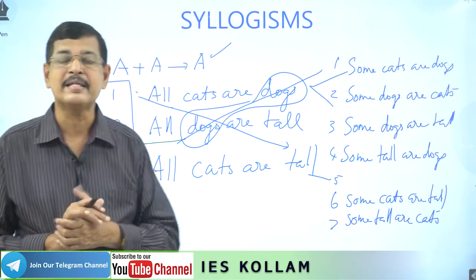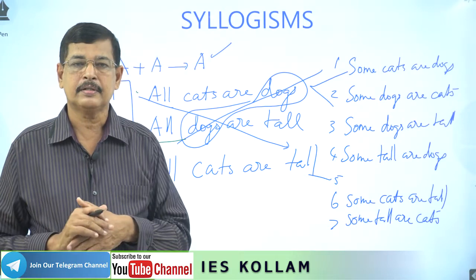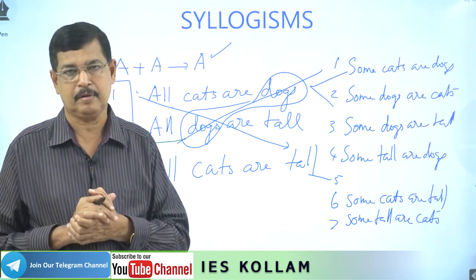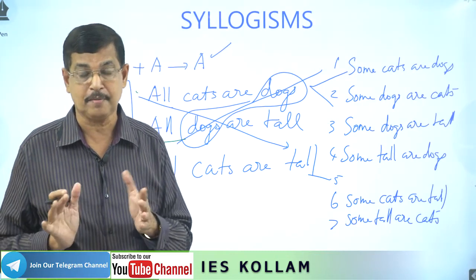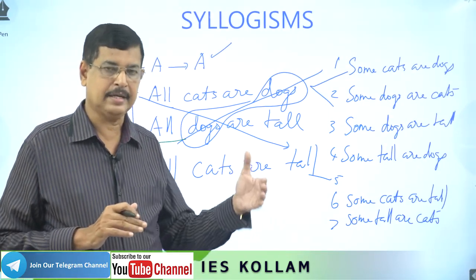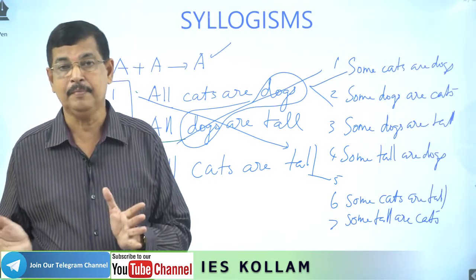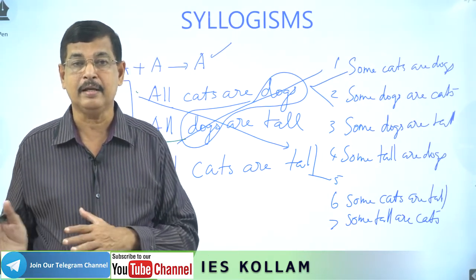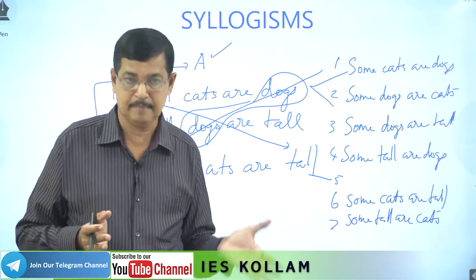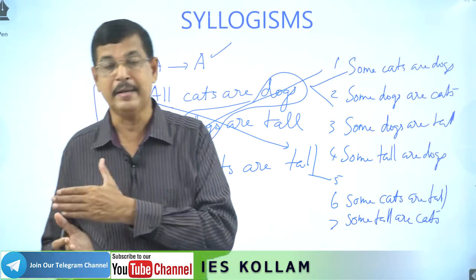When combining, you are getting the two terms from two statements. But in conversion you are getting the same subject and predicate in the conclusion also. That is the difference between conversion and combination.